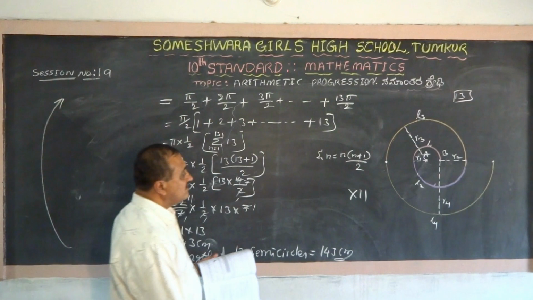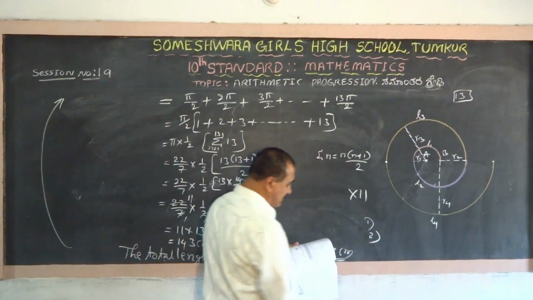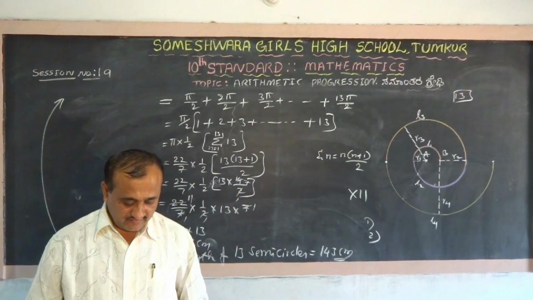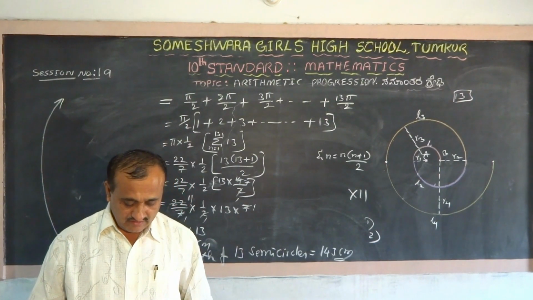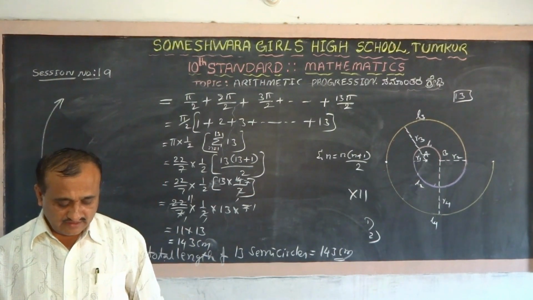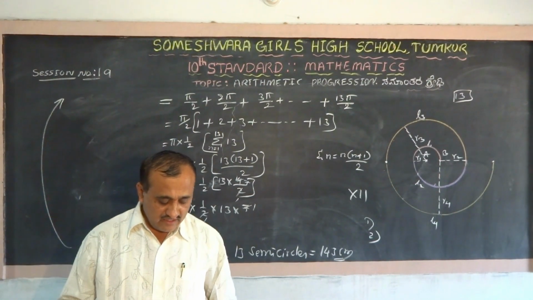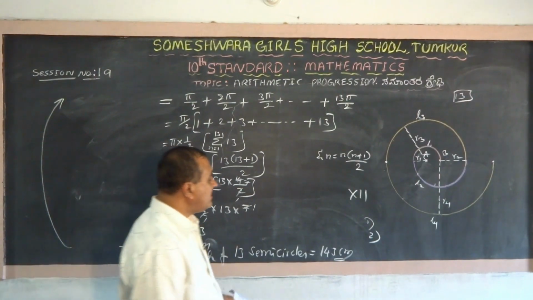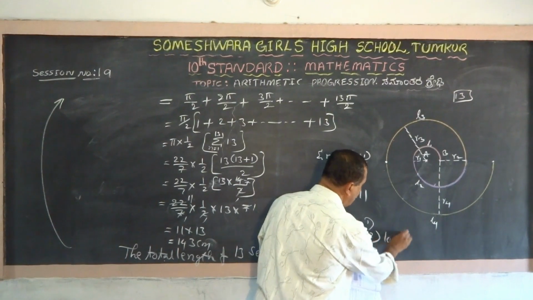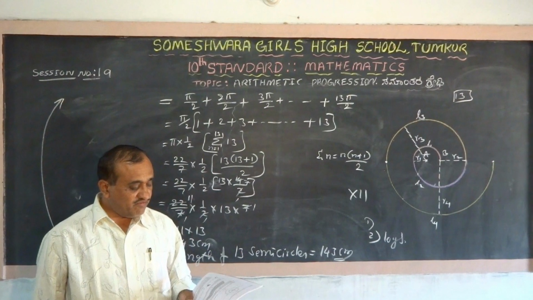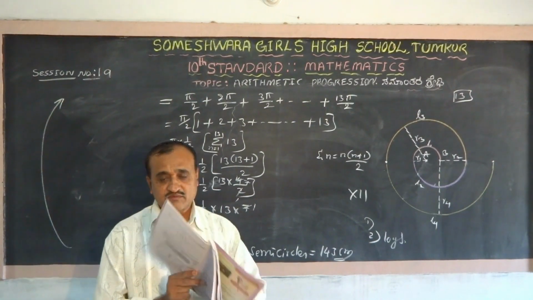Is it? Now next, second question. One is over. What is the second question? There are 200 logs in the following manner. You observe this one.